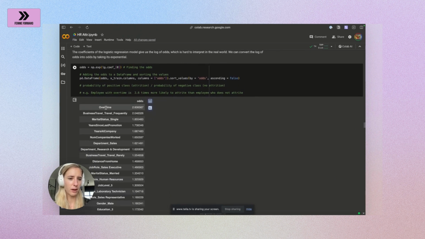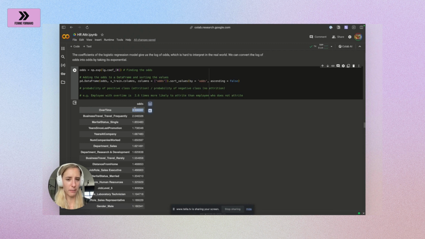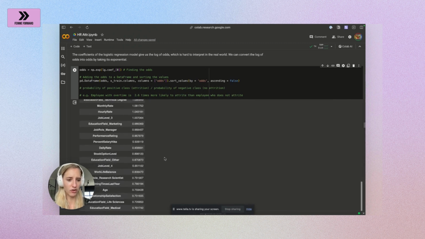What you can see here, for example, is once we've taken the exponential of the log function, we can see that for overtime, employees that have to do overtime are 2.6 times more likely to quit the company than employees who are not doing overtime. Same for business travel, it's like 2 times more likely. Marital status singles: singles seem to be more likely to quit than people that are married, maybe also because they have kids and then are a bit more tied to the job.